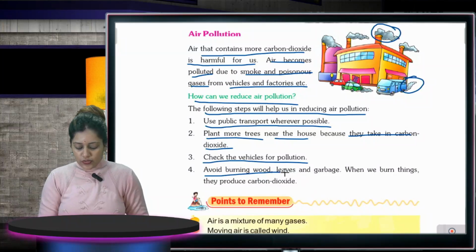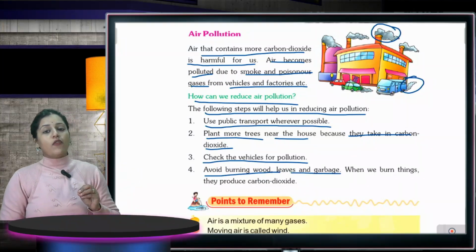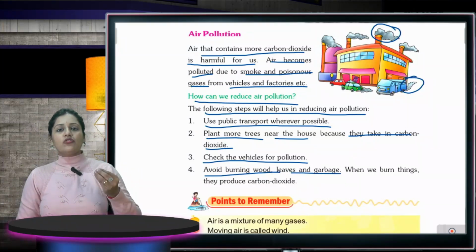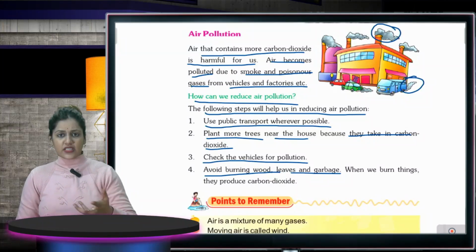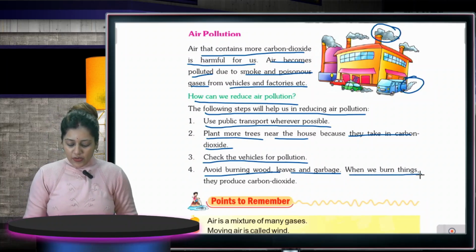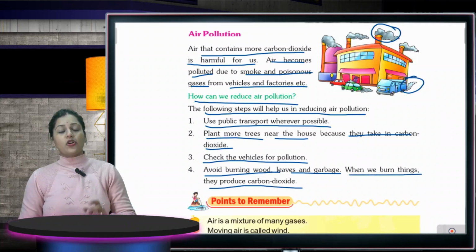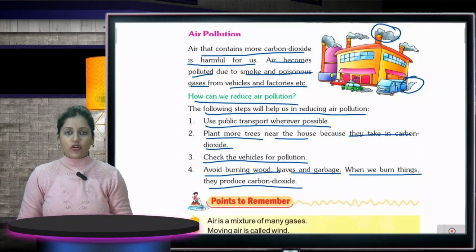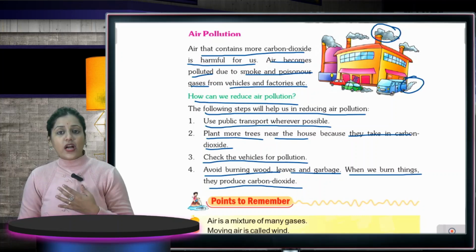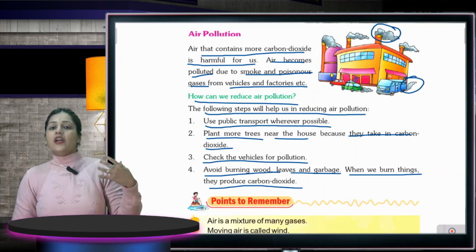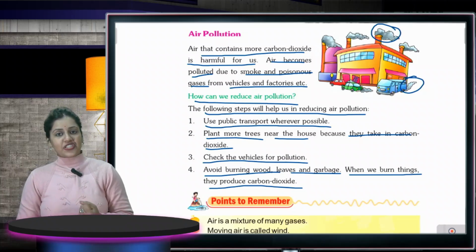Avoid burning wood, leaves and garbage. You should avoid burning wood, leaves of a tree and garbage that comes from your home. When we burn things, they produce carbon dioxide, because everything that we burn in air produces carbon dioxide, and carbon dioxide is very poisonous and harmful for us, and it also creates air pollution. So this much is in your chapter.